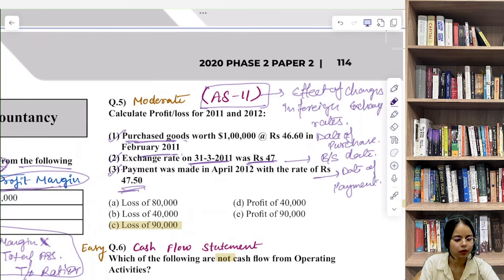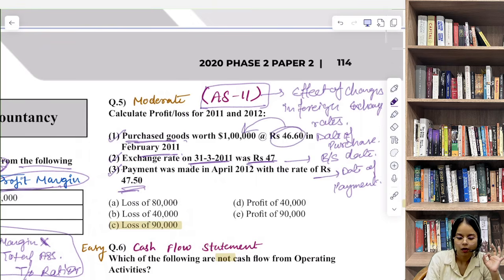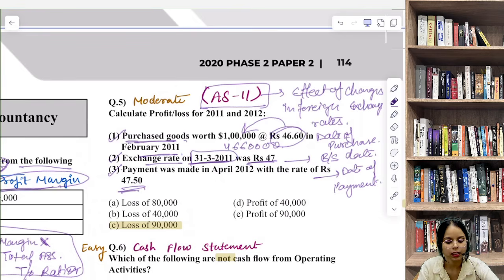This is just for your understanding. Okay, so now at the time of purchase, what was the liability? The liability was this multiplied by this, which is 46,60,000. Okay, 46,60,000 was your liability at the time of purchase. At the year end, 31st March 2011,